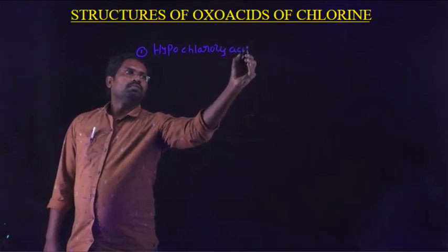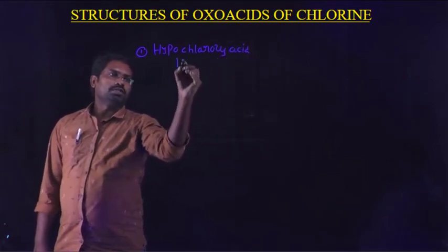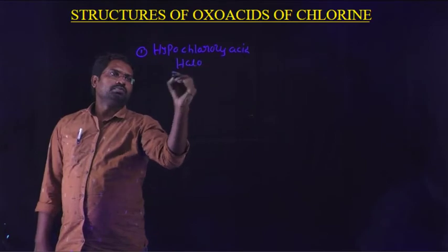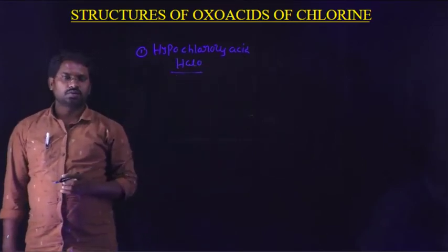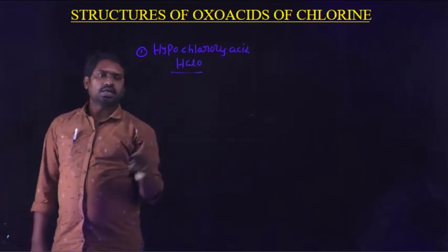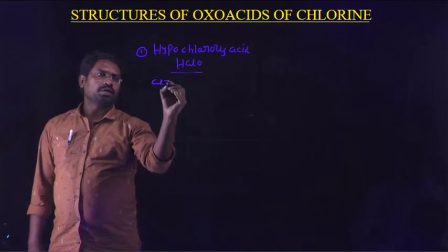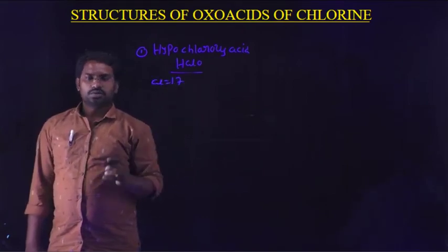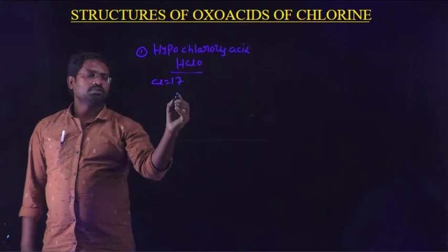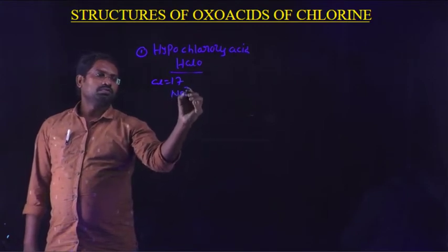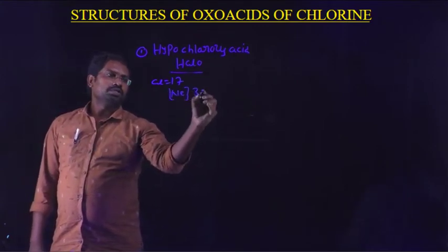HClO, hypochlorous acid. In this, the central atom is chlorine. Chlorine atomic number is 17. So what is the electronic configuration? Neon 3s2 3p5.